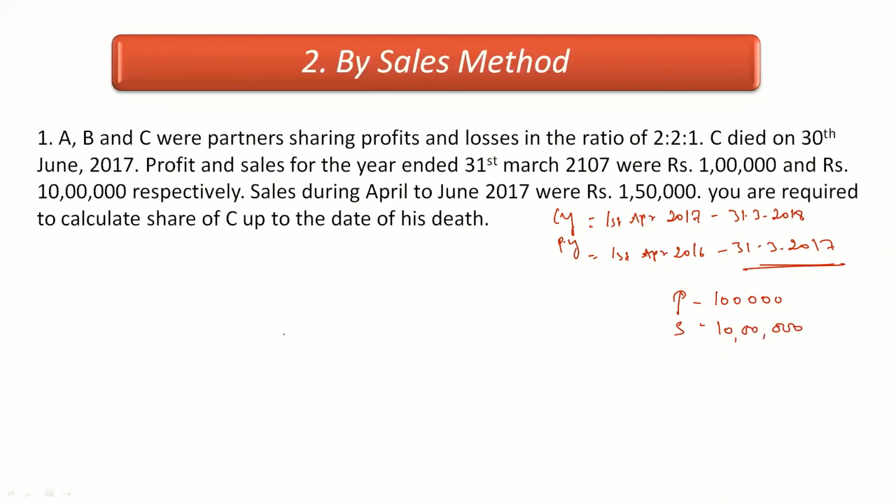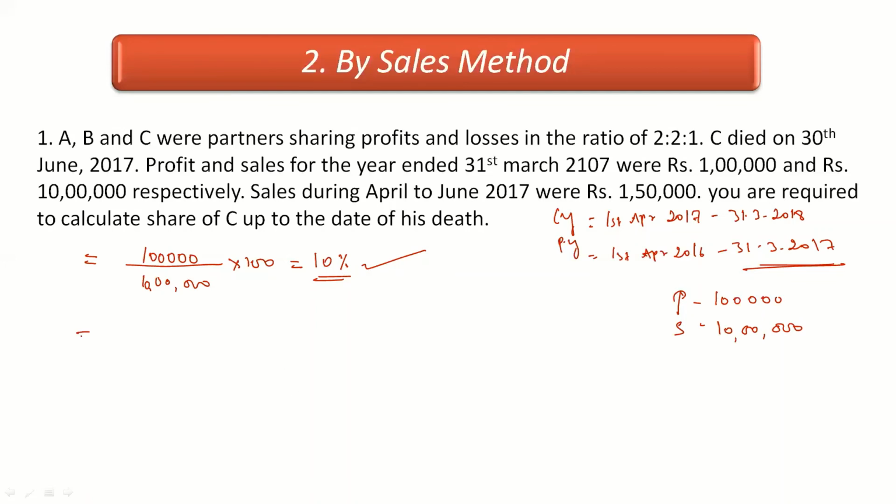Right? So as I already told you, with the help of the formula, we can find out the profit percentage. So 1 lakh rupees is the profit, divided by sales of 10 lakh, into 100. When we simplify this, we get the profit percentage as 10 percent. So in the previous year, whatever sales we made, on that we earned 10 percent. We are assuming that in the current year also, whatever sales we make, we are again going to get a minimum of 10 percent as profit.